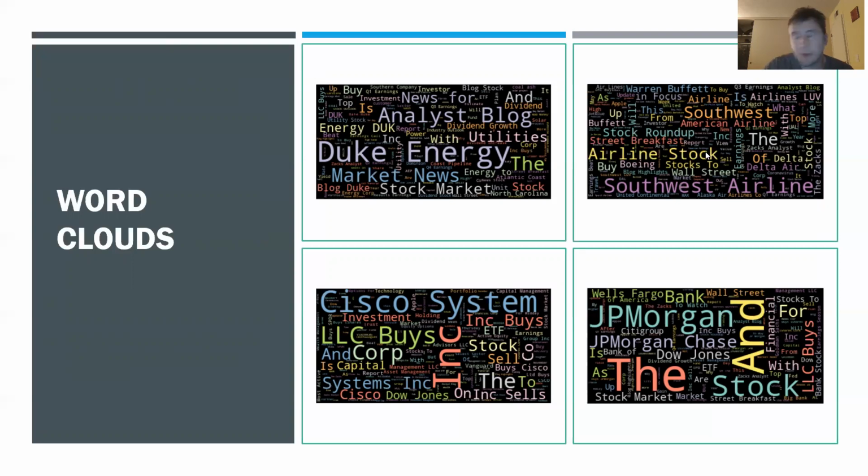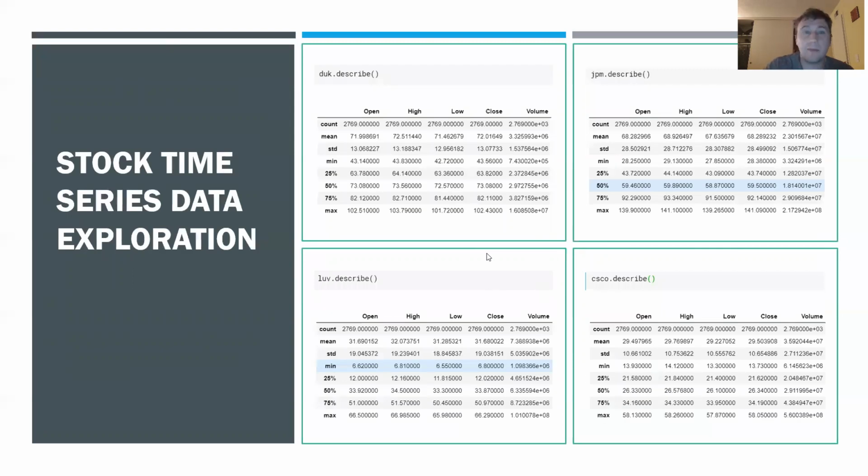I just expected the headlines would be a lot of just the main words being the companies themselves, or the actions that people are taking on those. So buy, sell, as we see here, and so on.